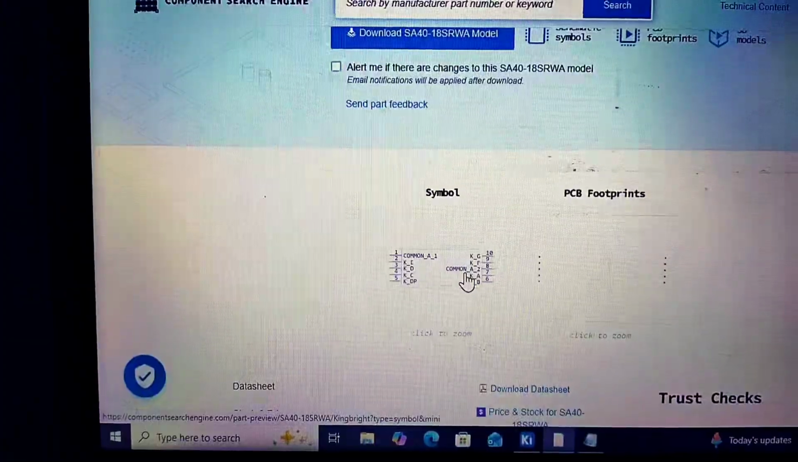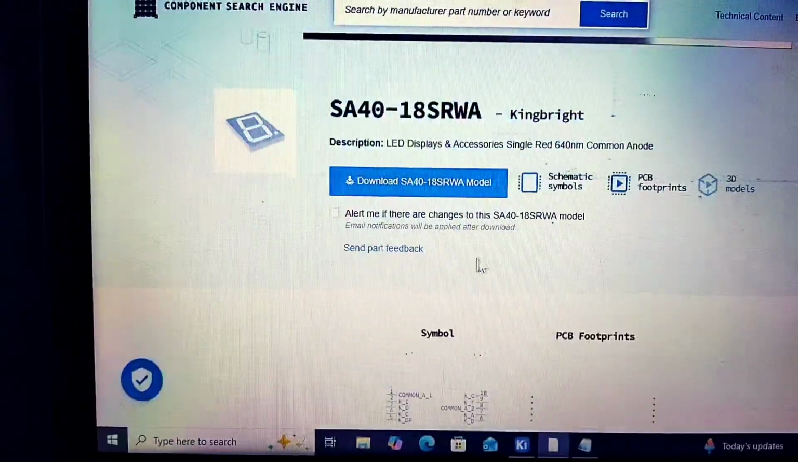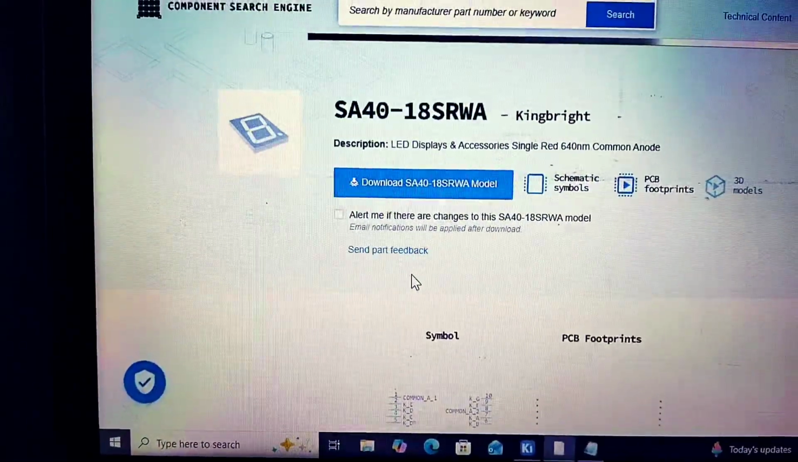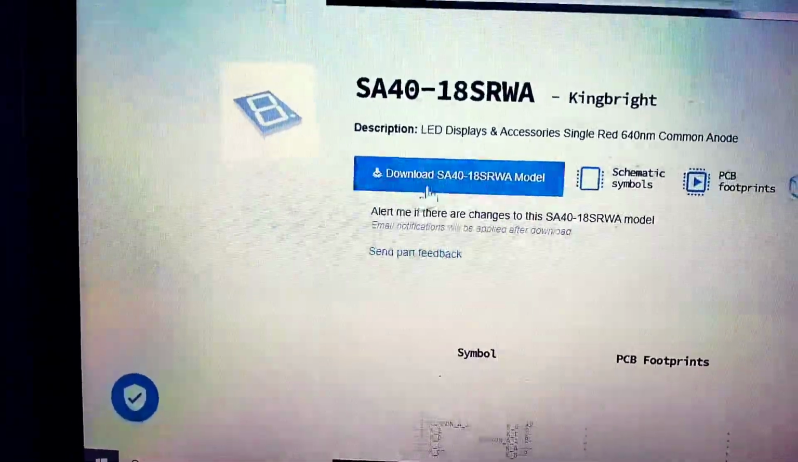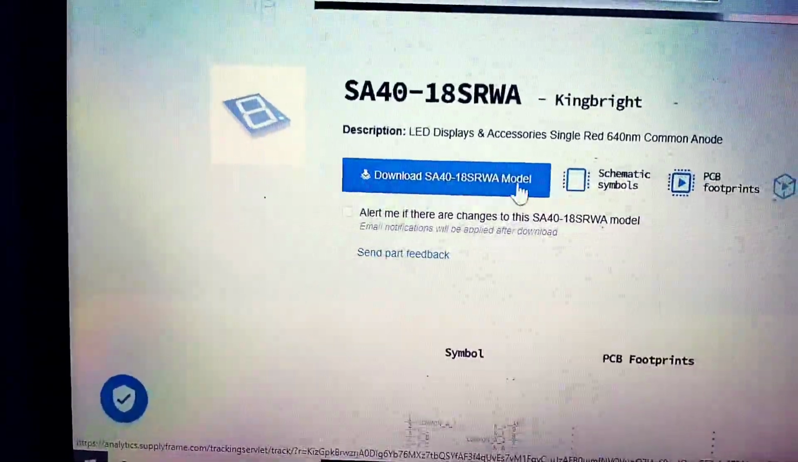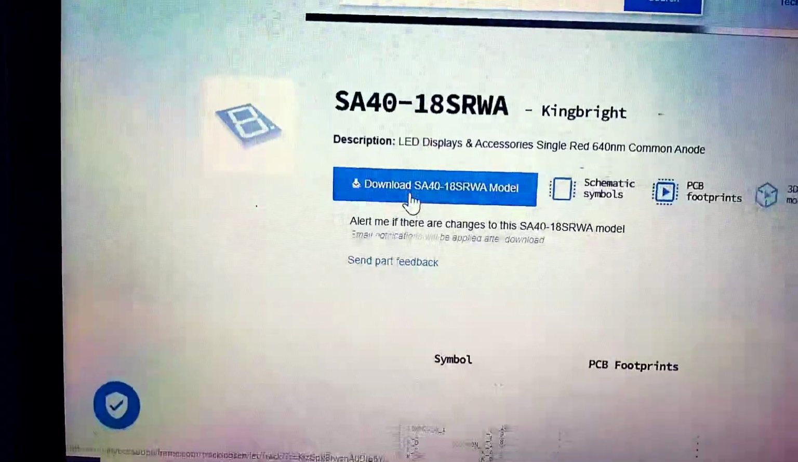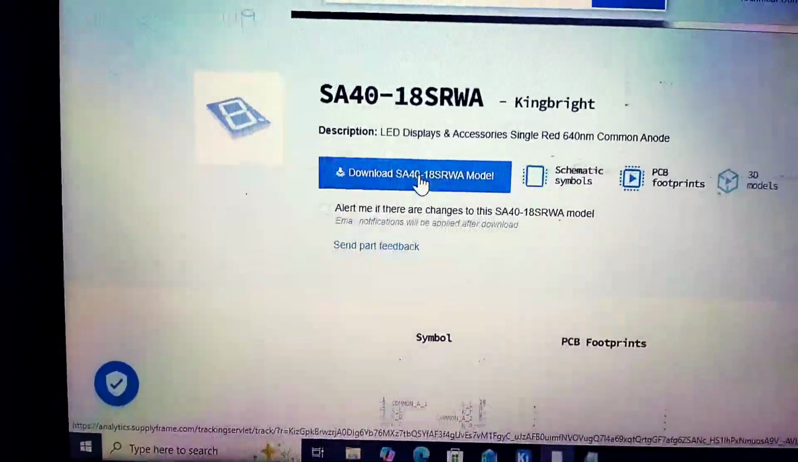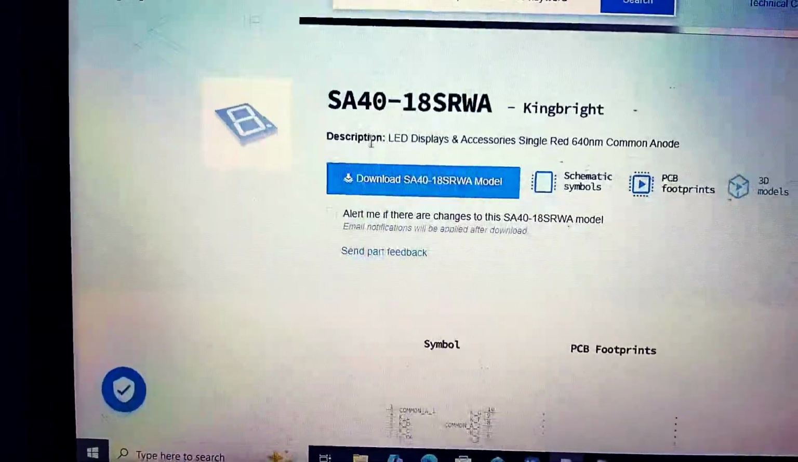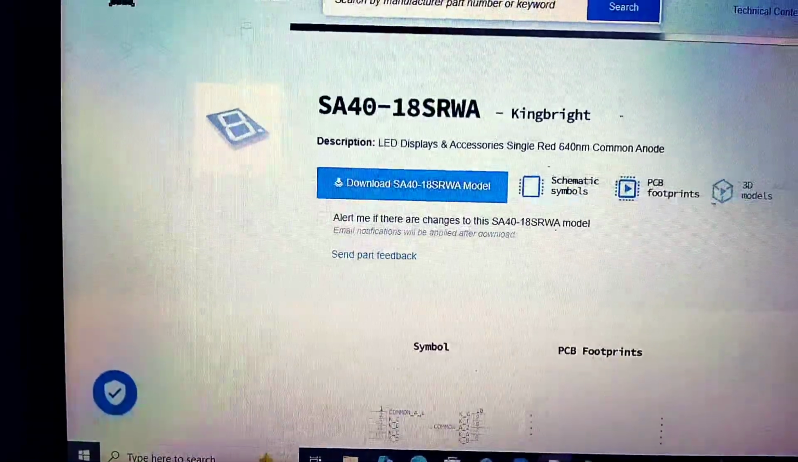So for 3D we need a link to download. I will add this in the link. So here the option is download SA40 model. When you click, this will start downloading. So it's downloaded in my system. Now let's download the 3D model.